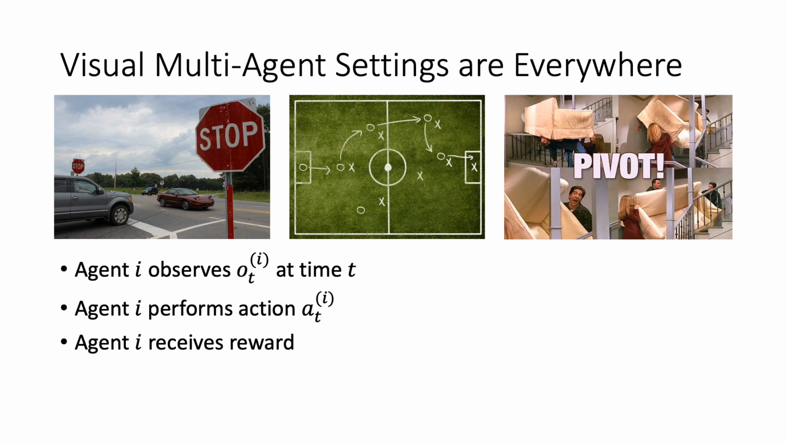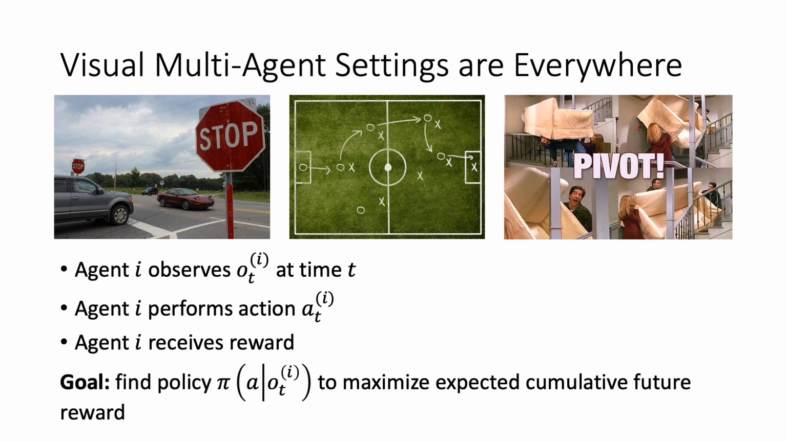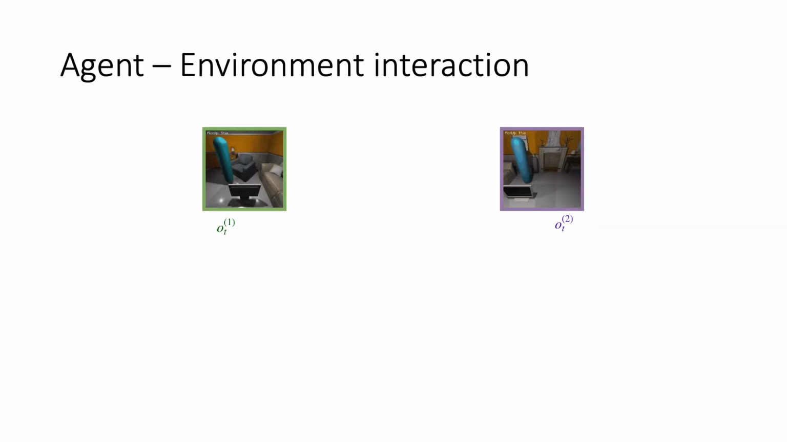The goal in any of those settings is to learn a policy pi, effectively a probability distribution over actions given observation o_t^i. We want to find that policy pi, which results in the highest expected cumulative future reward when performing the highest probability action across the observed observations. To make this concrete, let's look at an example.